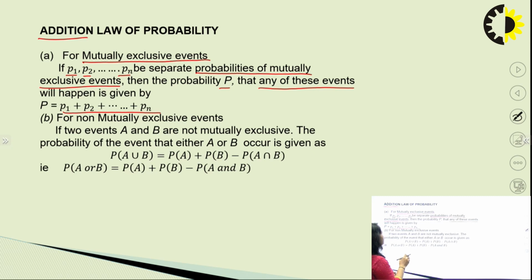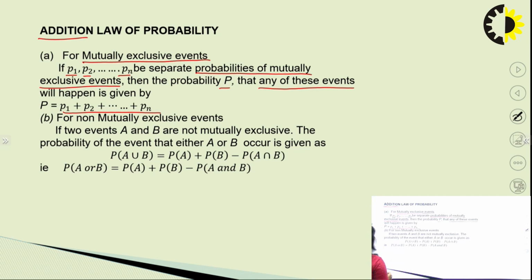P1 is the probability of the occurrence of the first event, P2 is the probability of occurrence of the second event, and till we reach the nth event, whatever the probability is, we will add all the probabilities and that combined value will be the probability of the occurrence of any of the events. So this is the case for mutually exclusive events.